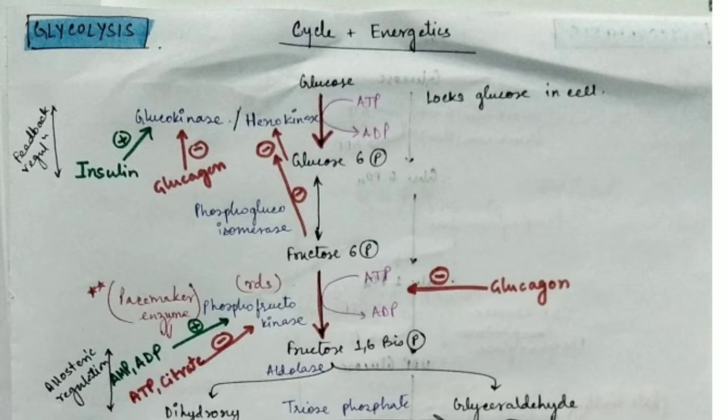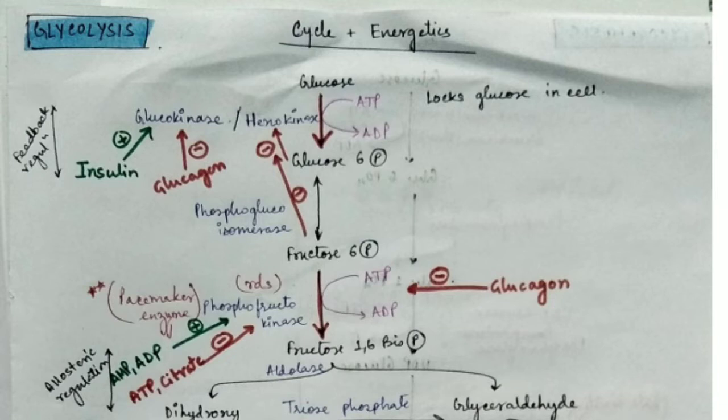And what is its site? It occurs in the cytoplasm of the cells. There is no oxygen requirement in glycolysis. So when there is unavailability of oxygen, that is an anaerobic condition, the energy that the cells get is through this metabolic pathway only. Now let's see the entire pathway in detail.